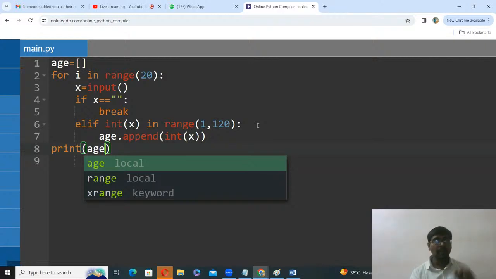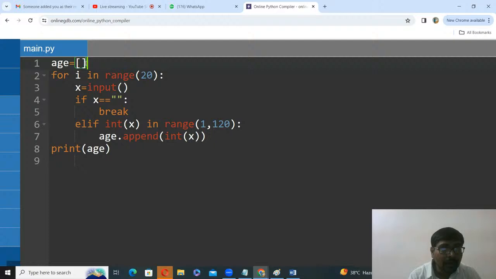What happened till now? I am creating an empty list for ages. I can read a maximum of 20 patient ages. When I stop, whenever you are not given any value, stop. For that purpose, after reading the input, if x is equal to empty, break. I am coming out of the loop.